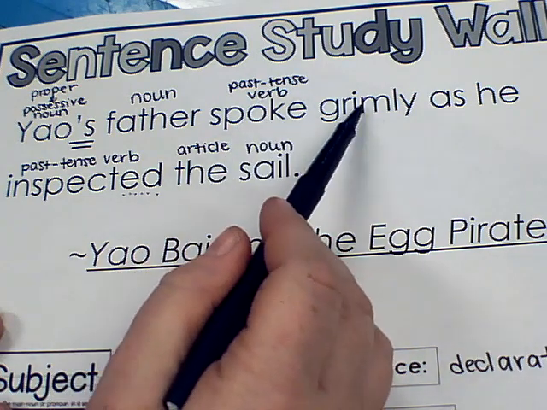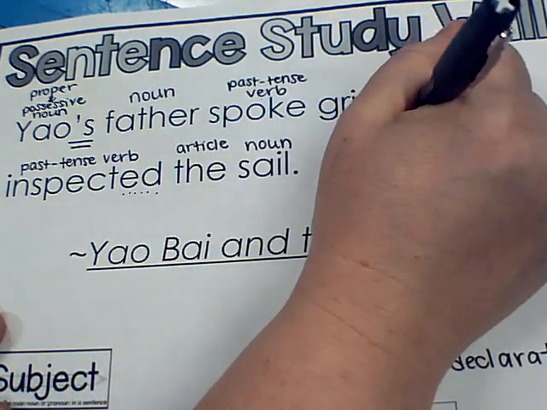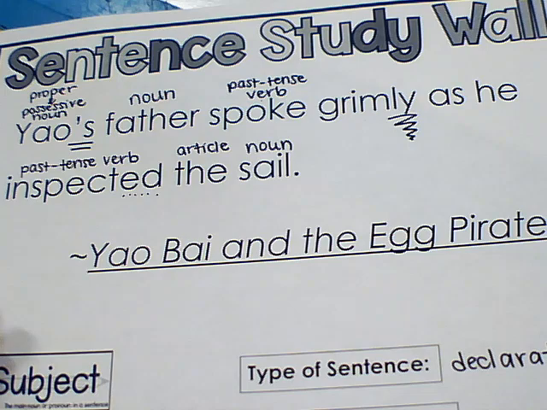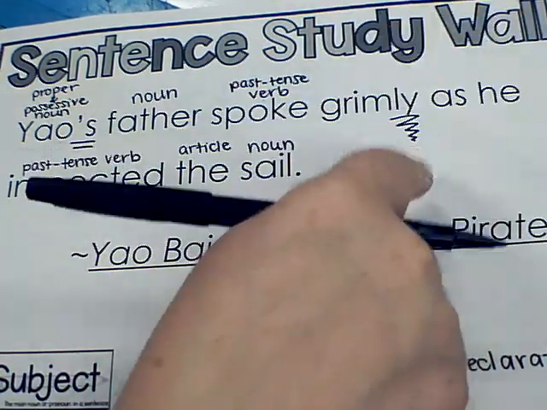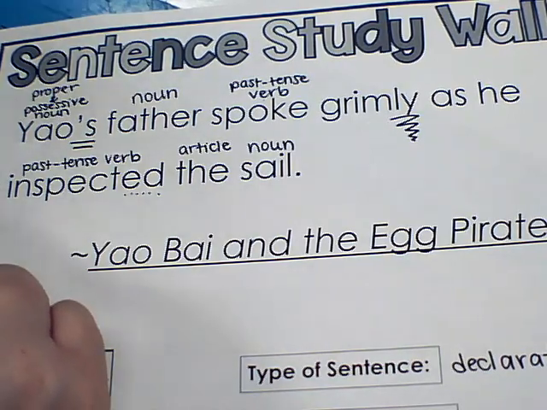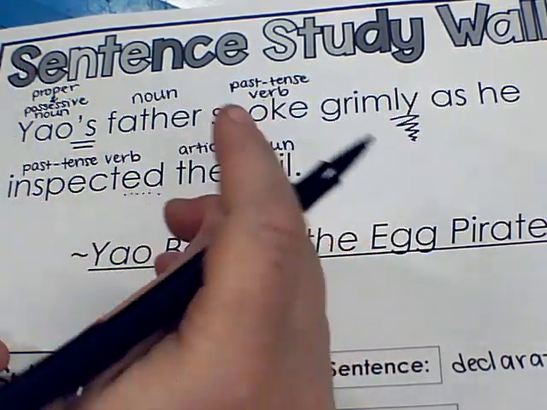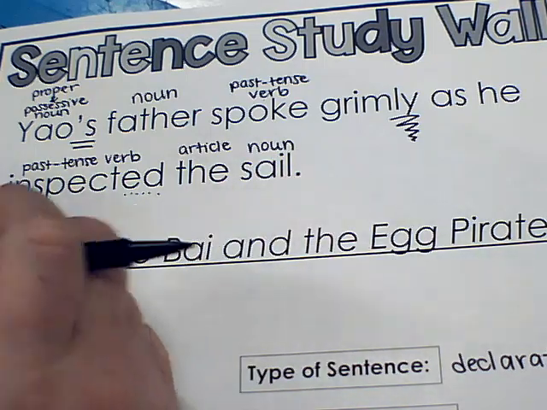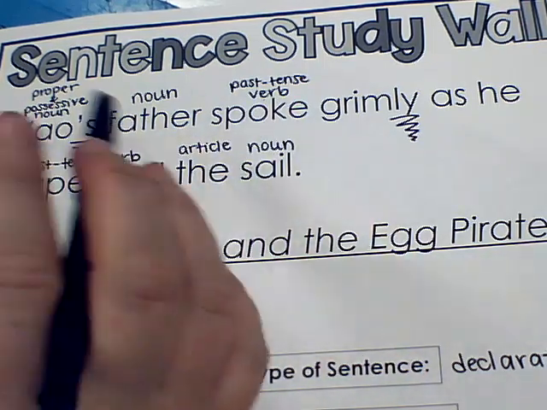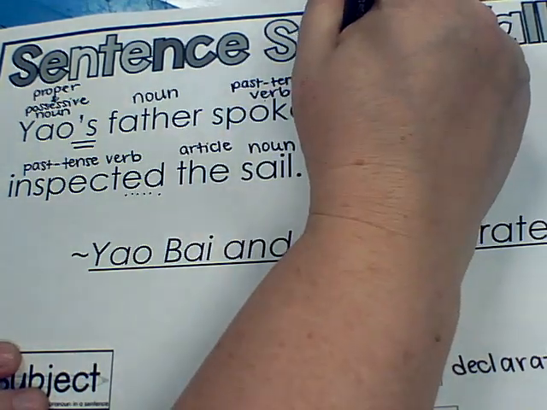Speaking is not a noun, so this is not an adjective. Also, that ly right here also could be a warning sign. It's like a symbol like, oh, pay attention here. Because often if a word ends in ly, it's very common for that to be what's called an adverb. And an adverb is a describing word, but it's for a verb or another part of speech. Well, grimly does describe speaking, so grimly is an adverb.